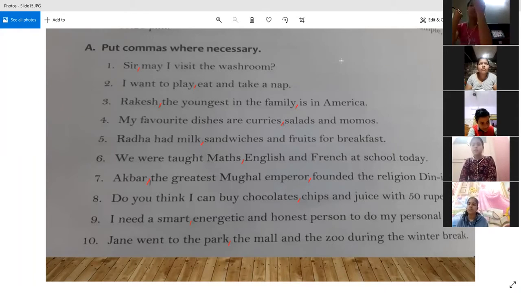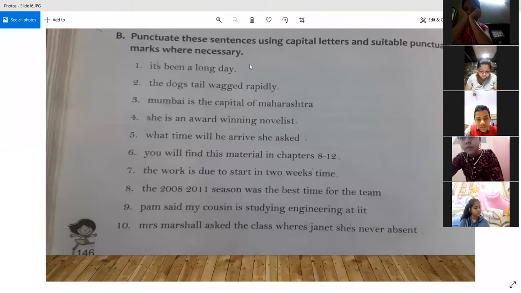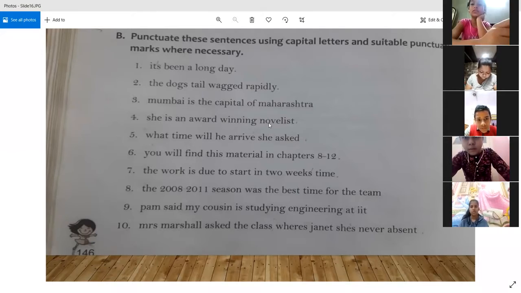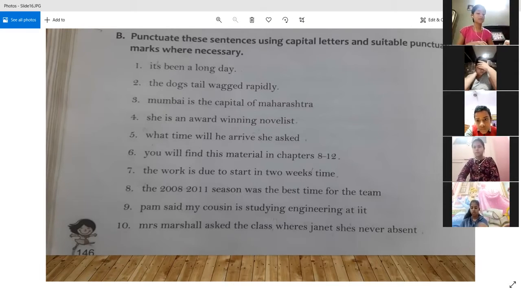All right, now we proceed to the next exercise. In this exercise, you will find that it's not only the use of comma that will be checked, but we have to see everything. Maybe there is a problem with a capital letter, maybe a full stop is not present. So you will have to check all the punctuation marks that are required. This will be a very comprehensive exercise because over here we have to check everything. Yes, Unnati.